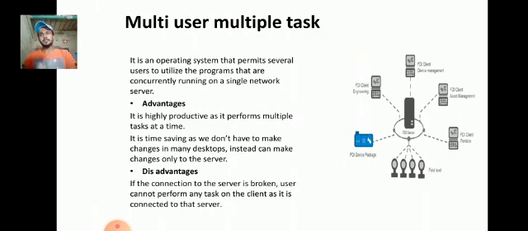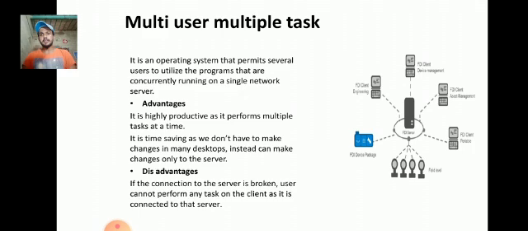Multiple user, multiple tasks. It is an operating system that permits multiple users to work on programs that are concurrently running on a single network server. Advantage: it is highly productive and performs multiple tasks at a time.